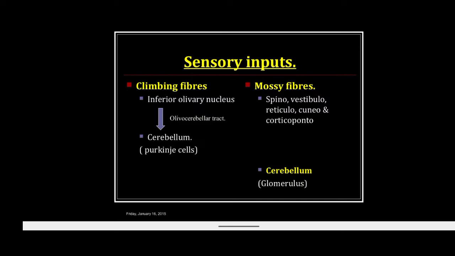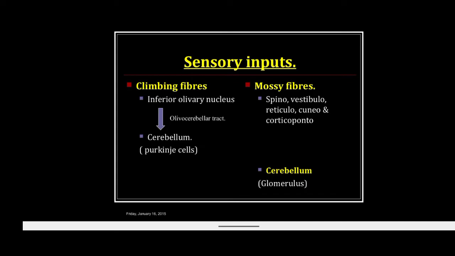And these climbing fibers give collaterals to those fibers that also excite the Golgi cells. Come to the mossy fibers. They are axons of the spinocerebellar, vestibulocerebellar, reticulocerebellar, cuneocerebellar and corticopontocerebellar tracts.